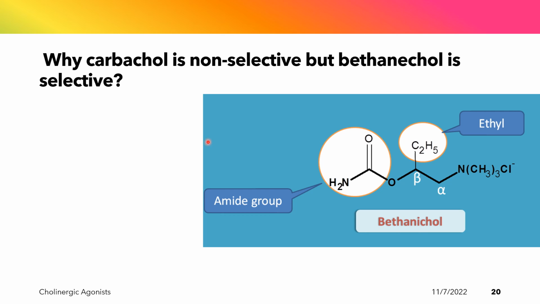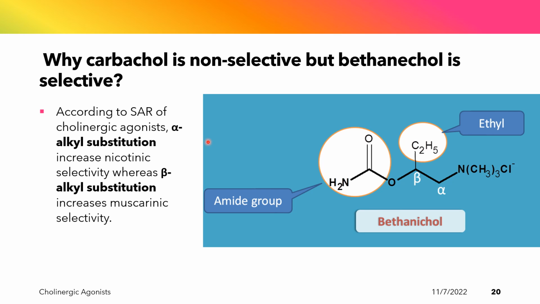It is also important to note that according to the structure-activity relationship of cholinergic agonists, alpha alkyl substitution will increase nicotinic selectivity, whereas beta alkyl substitution will increase muscarinic selectivity. In the case of bethanechol, it has a beta alkyl substitution, increasing its muscarinic selectivity.